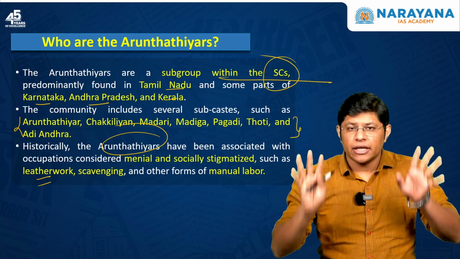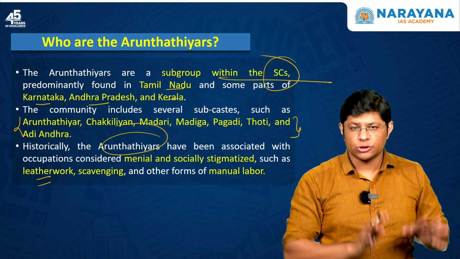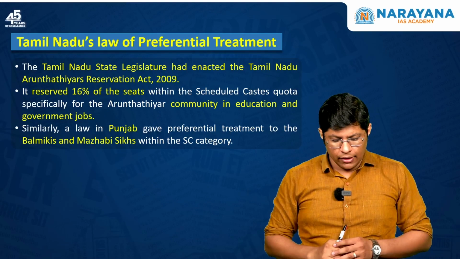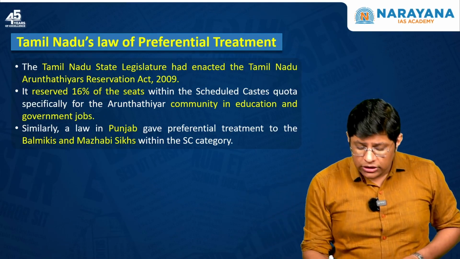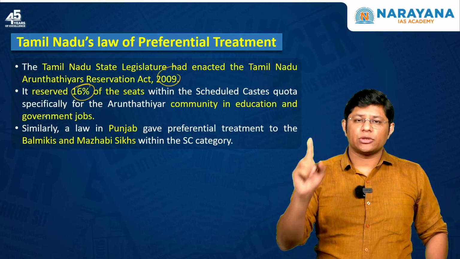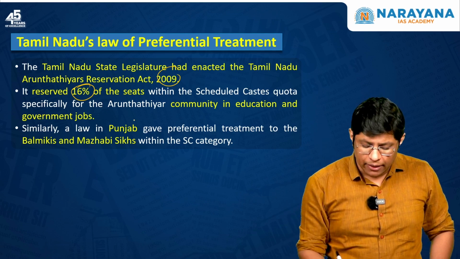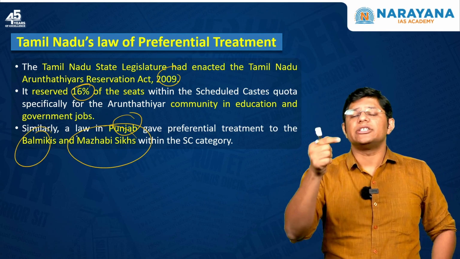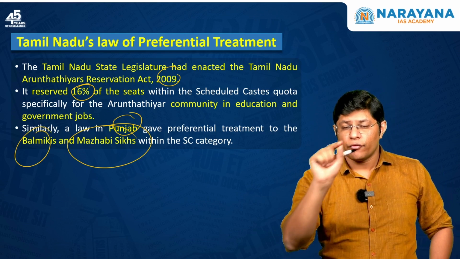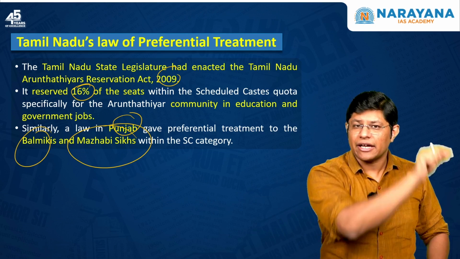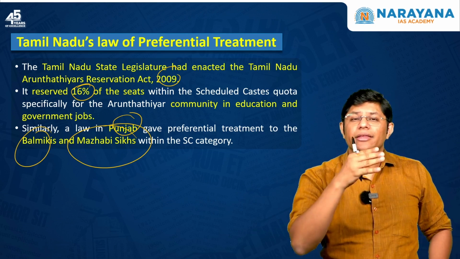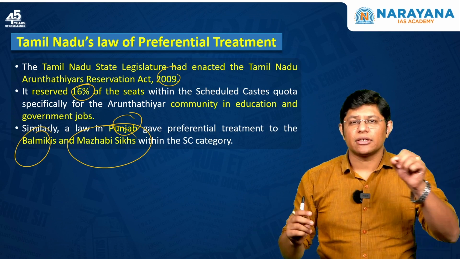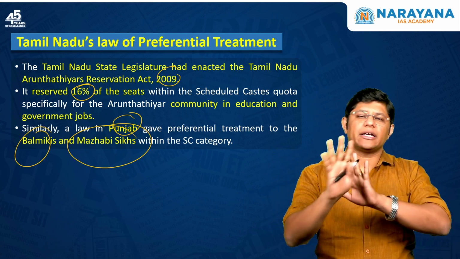The society does not treat them as equal. The society separates them out. Why? Because they do menial work. As I told you, Tamil Nadu in the year 2009 had given 16% reservation to that community. Similarly, the Punjab state has given reservation to Balmikis and Mazhabi Sikhs within the scheduled caste category. With the Supreme Court ruling that subcategorization is constitutionally valid, this will be a precedent for other states to subcategorize the scheduled caste. This is what the article is about.